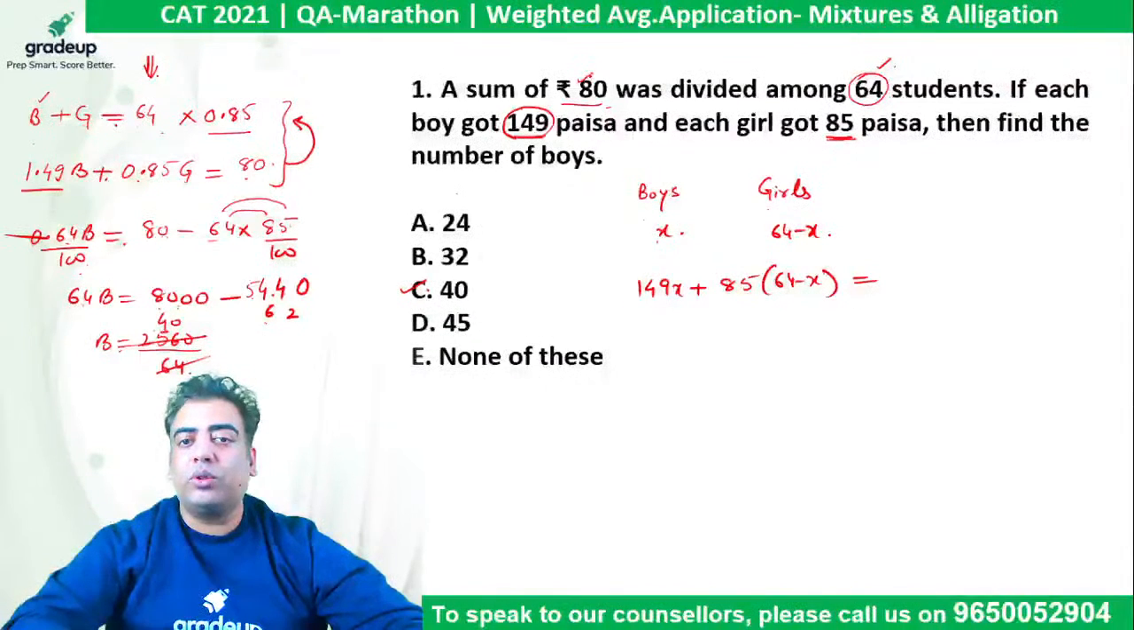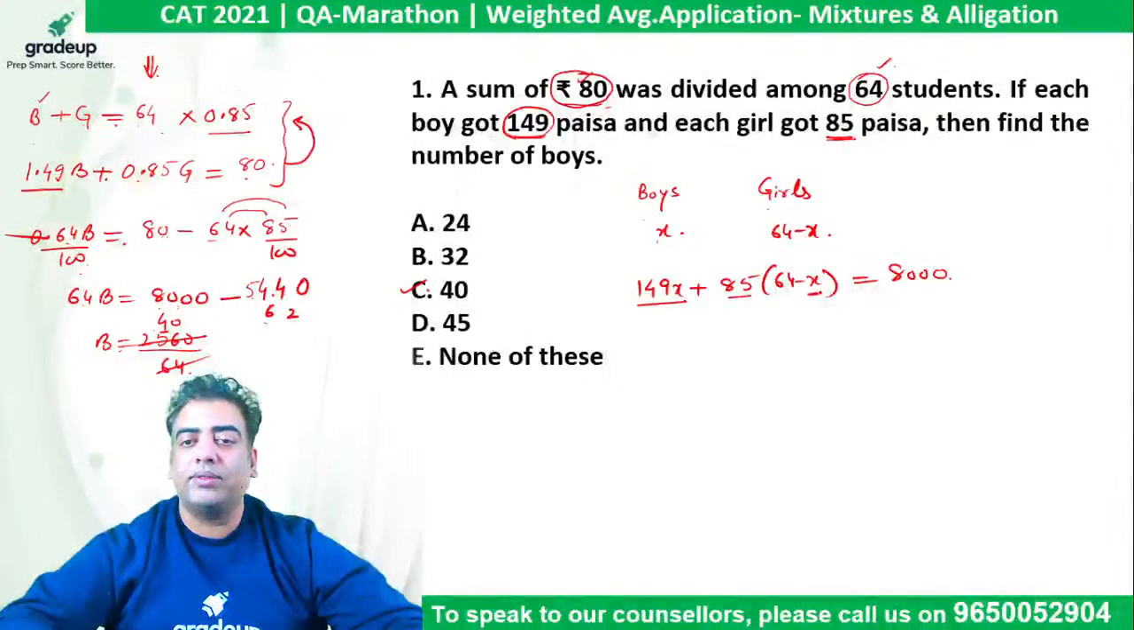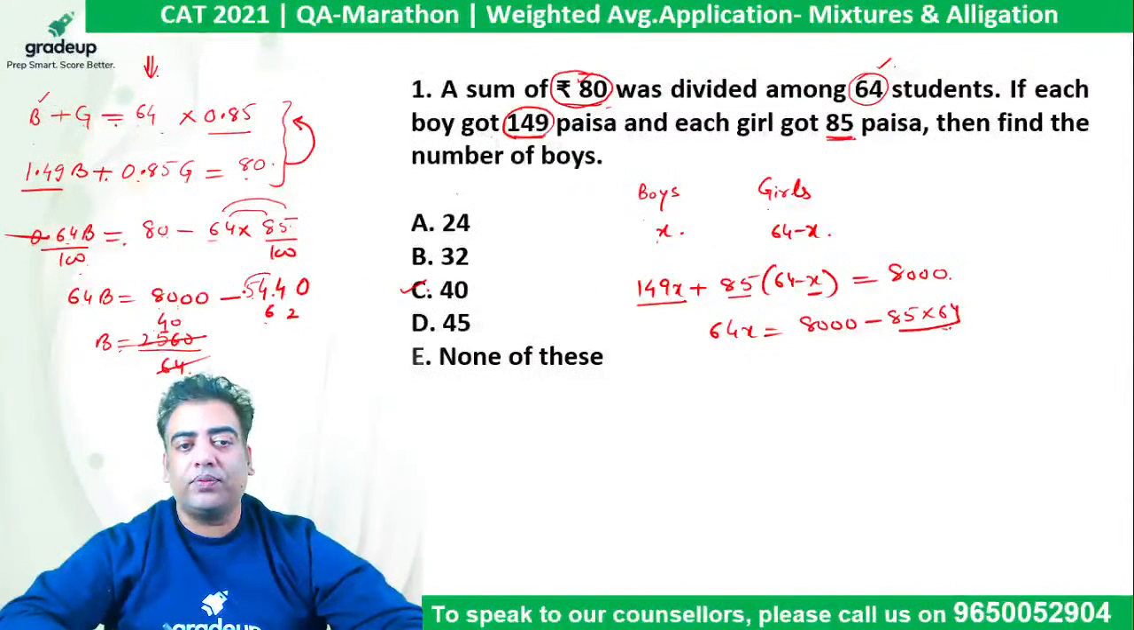This will be equivalent to paisa. So this is in rupees, we need to convert it to paisa, so it is equivalent to 8,000. So when we solve it, 149X minus 85X comes out to be 64X, which is equivalent to 8000 minus 85 into 64. This product that we just did is 5440.